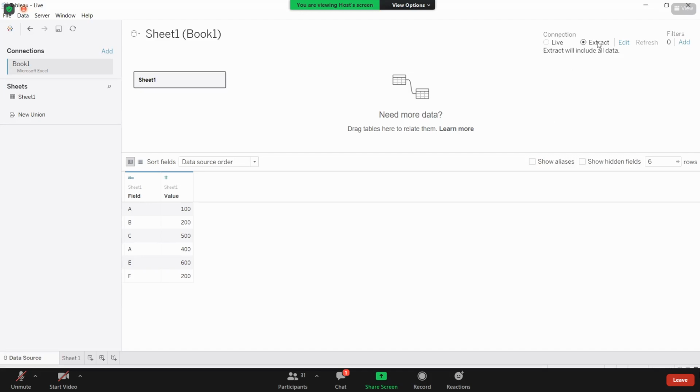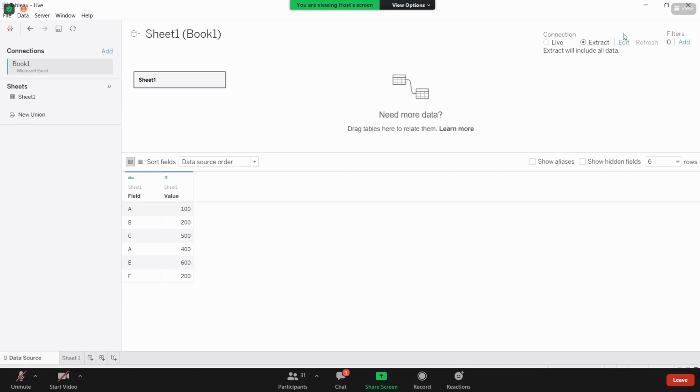But here, when you are taking your extract, you are bringing all that data into your machine. Once you get your extract, there is no need to have connectivity to your data source, and you don't even need internet connectivity. Directly you can work, just like how we work on Excel. Like that you can connect to your extract and work.